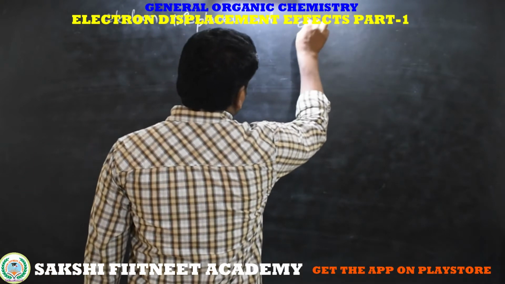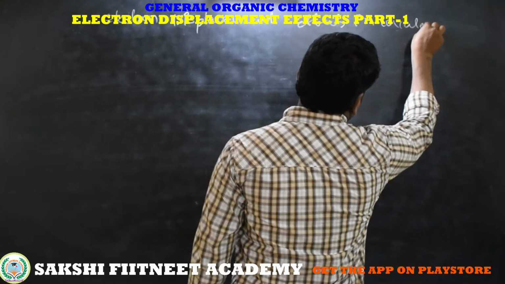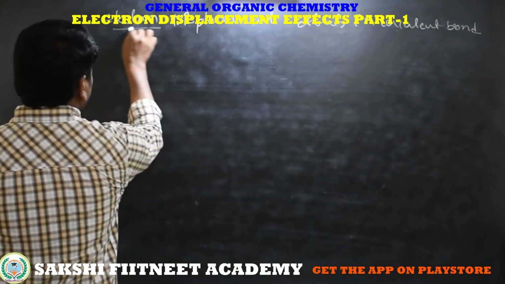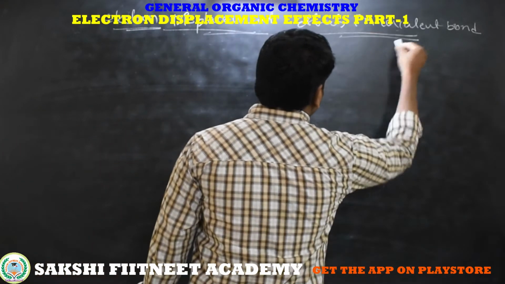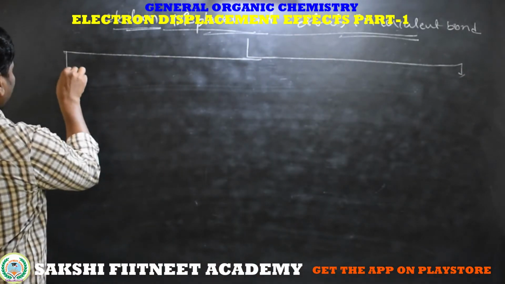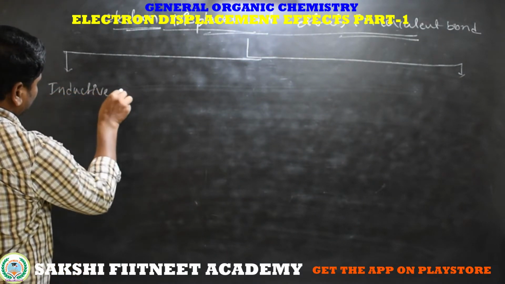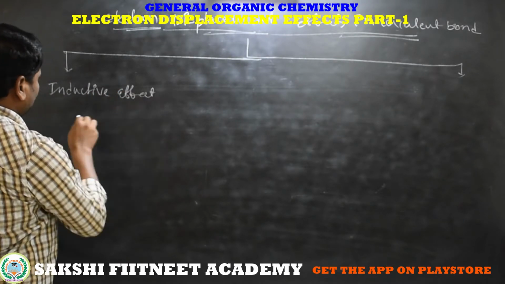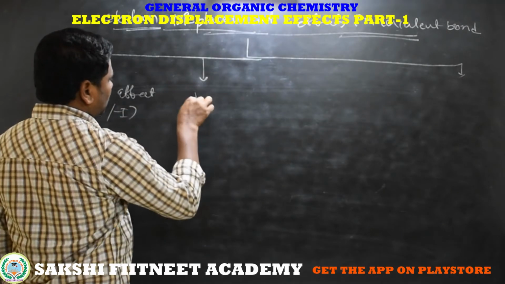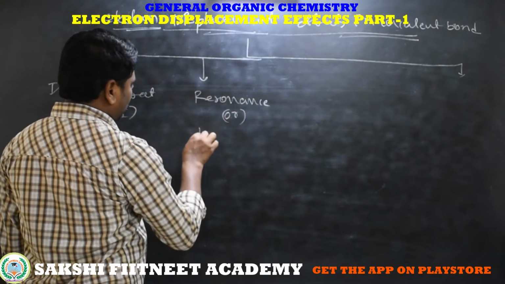Electron displacement effects in a covalent bond, that is in organic reactions. So here we have the types of electron displacement effects. The first one is the inductive effect, which is classified into plus inductive effect and minus inductive effect. Then resonance or mesomeric effect.